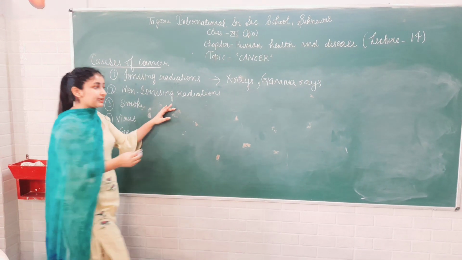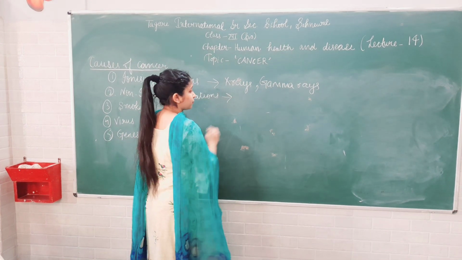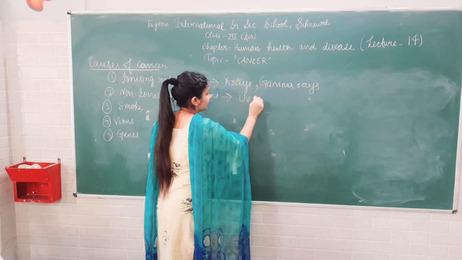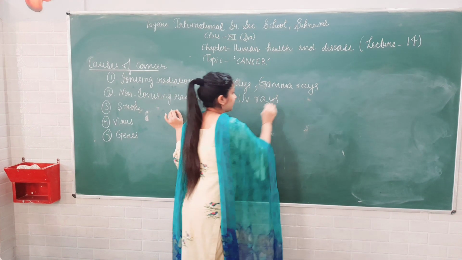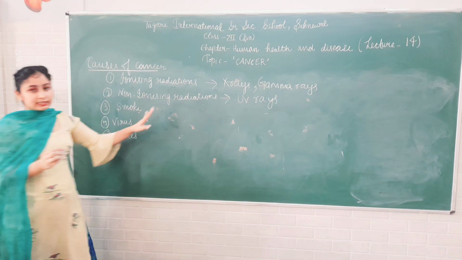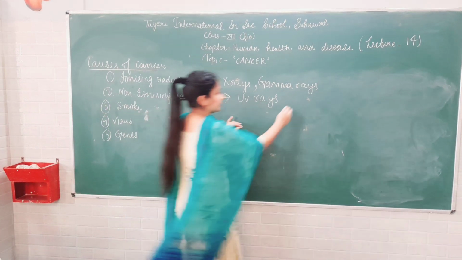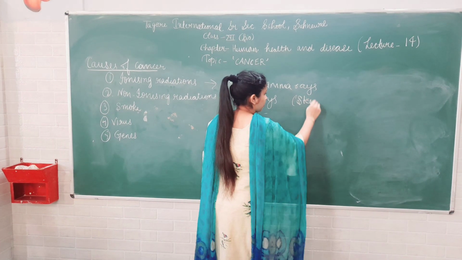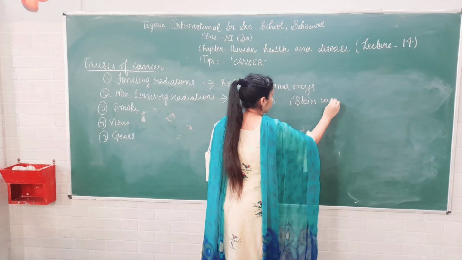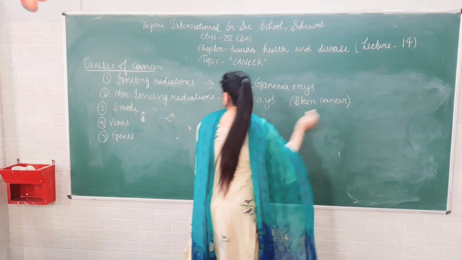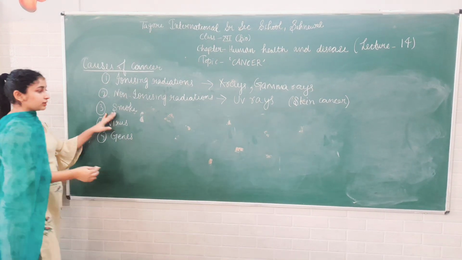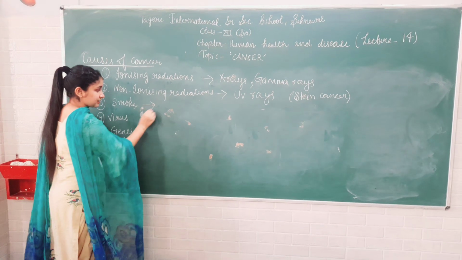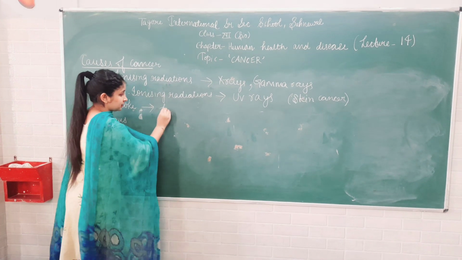Similarly, non-ionizing radiation, the radiation that comes from the sun, like UV radiations or UV rays, also causes cancer. Which type of cancer? Like skin cancer is caused by UV radiations. Next is smoke. Tobacco smoke also causes cancer, that is called lung cancer.